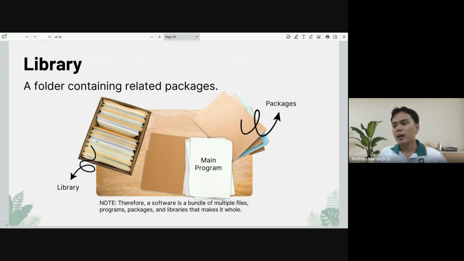So we can say that a software, a Python program, is just a bundle of multiple files, programs, folders, and other libraries that allows it to run successfully. Again, if a thing is not on top of your desk, you cannot use it, you cannot call it. So to be able to use that specific program in Python, you need to place it on your desk.